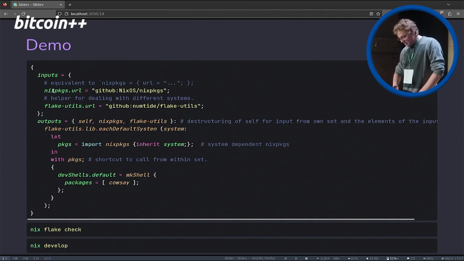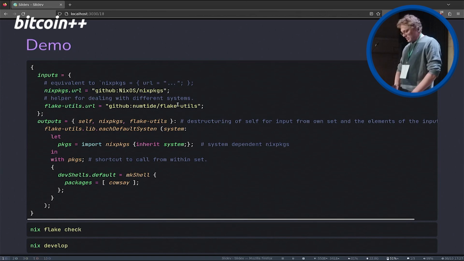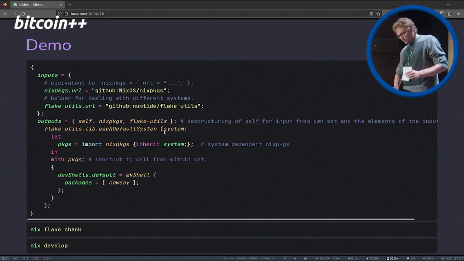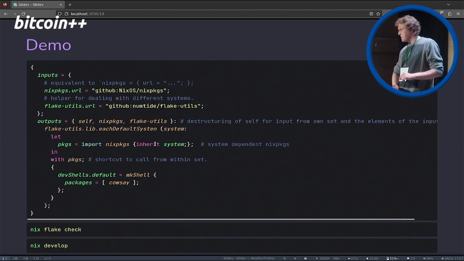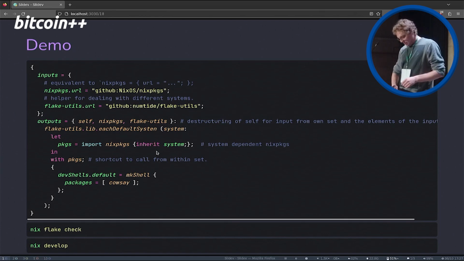We can go through it step by step. First line here is loading the nix packages as an input. Second line is loading the Flake utils as an input. That's some kind of helper functions that help us to deal with the system things that are under the hood. Here it gives us the system argument, and we can inherit system so that we can build it for different architectures. But we don't have to understand this.